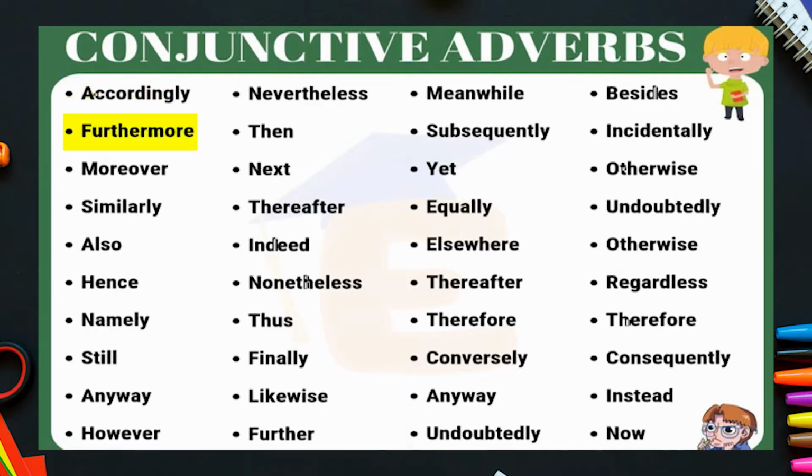Accordingly, furthermore, moreover, similarly, also, hence, namely, still, anyway, however, nevertheless, then, next, thereafter, indeed, nonetheless, thus, finally, likewise, further, meanwhile, subsequently, yet, equally, elsewhere, therefore, conversely, undoubtedly, besides, incidentally, otherwise, regardless, consequently, instead, and now.